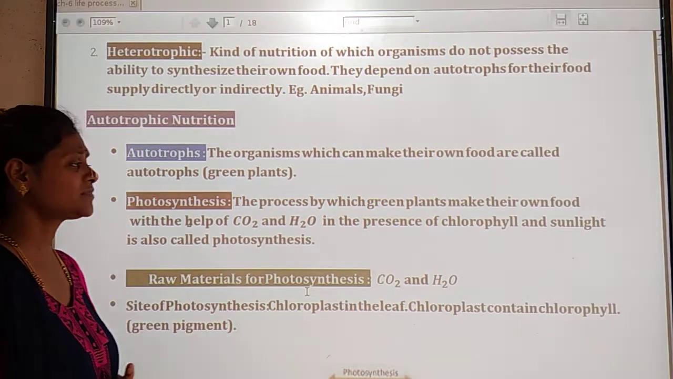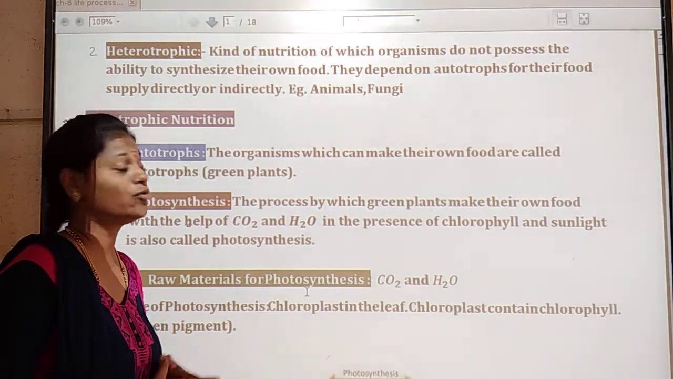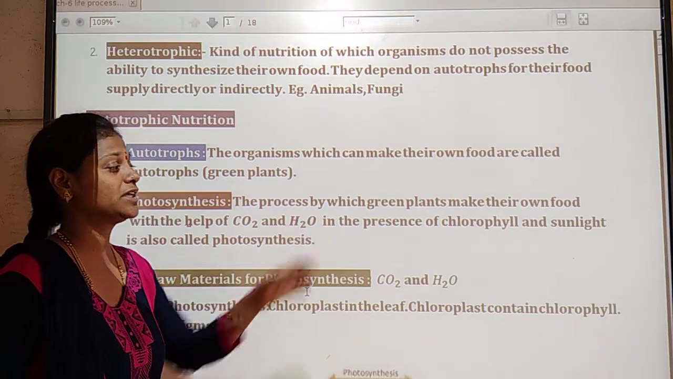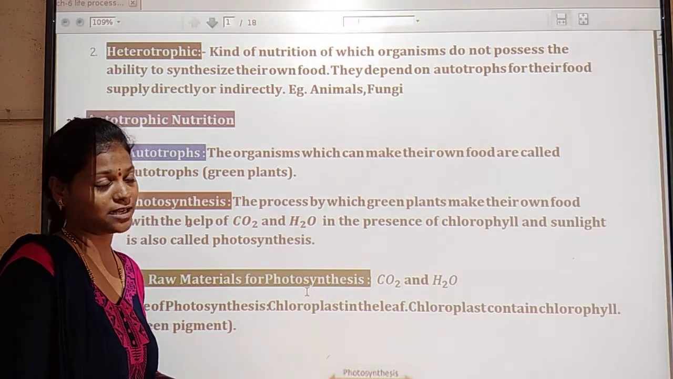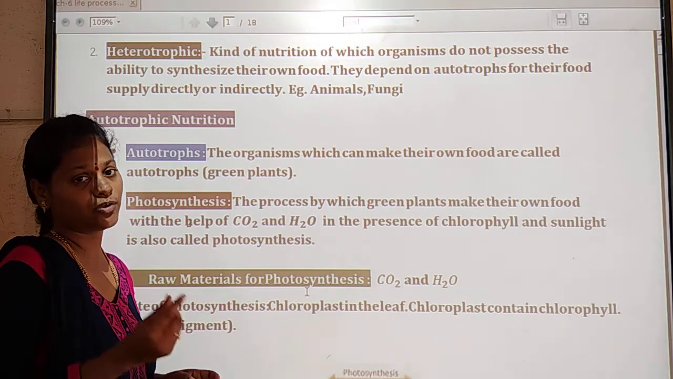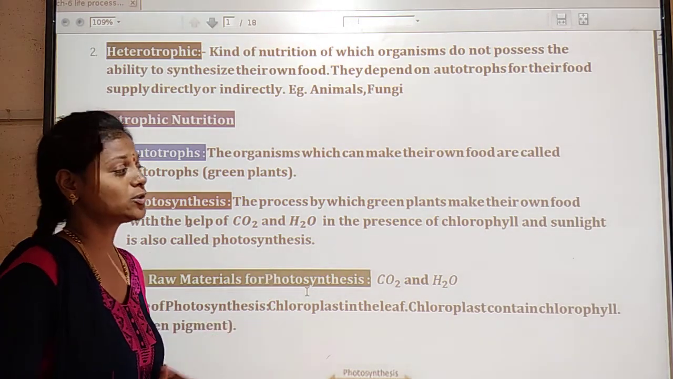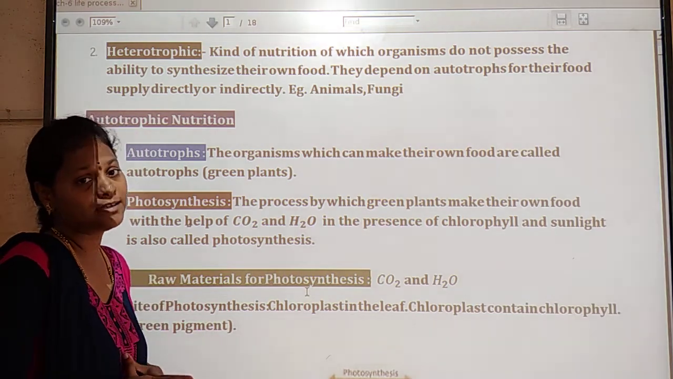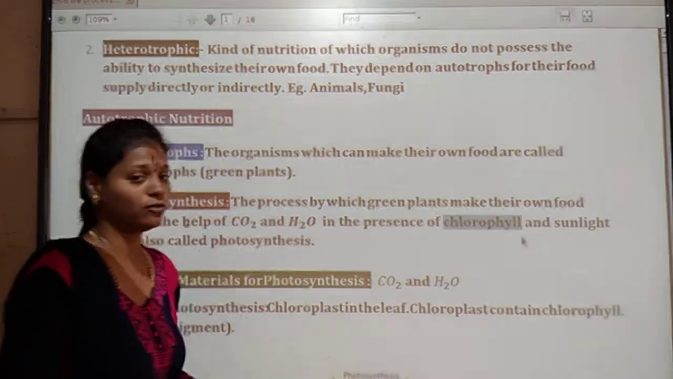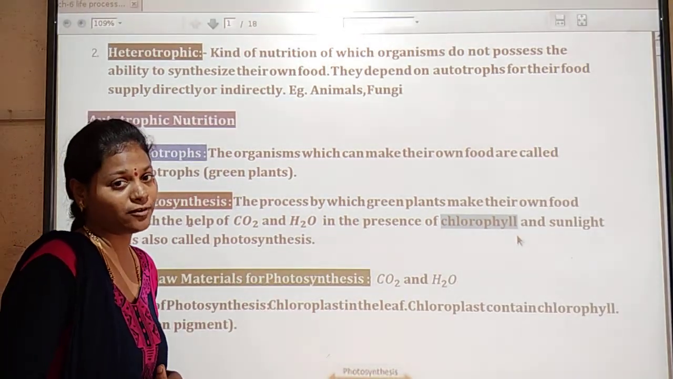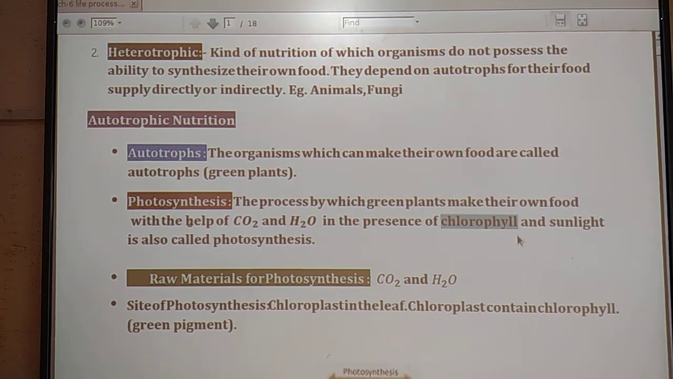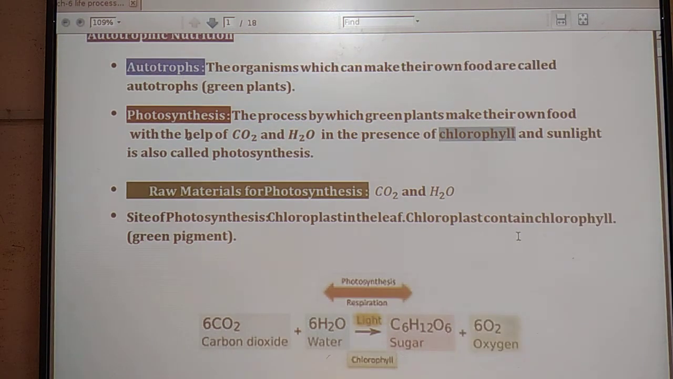The green plants make their own food with the help of carbon dioxide and water, in the presence of chlorophyll and sunlight. Chlorophyll is nothing but the green pigment of the plant. We call them green plants because they contain chlorophyll. So what is meant by chlorophyll? The green pigment of the plant is called chlorophyll. This process is called the photosynthesis process.